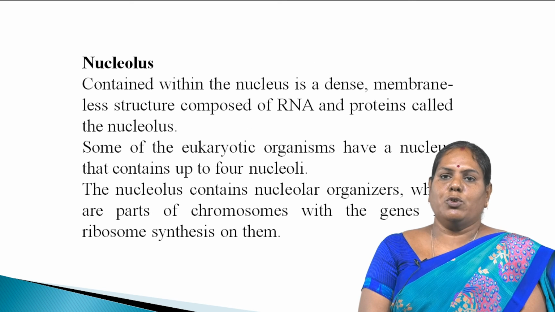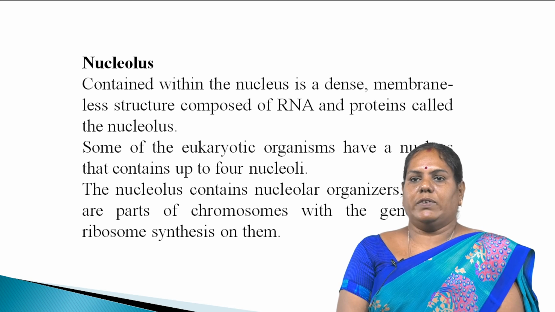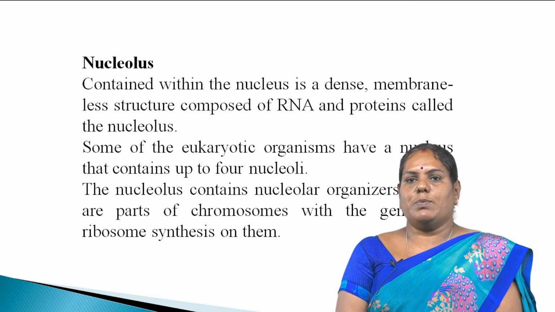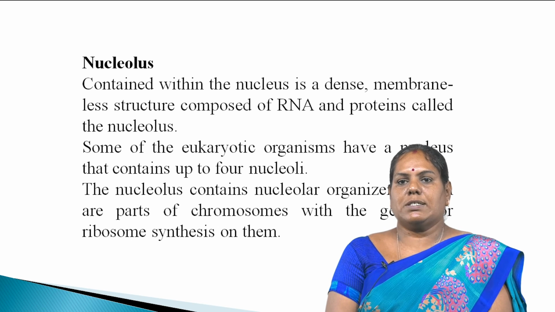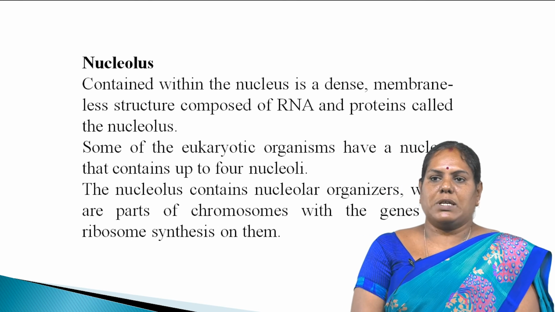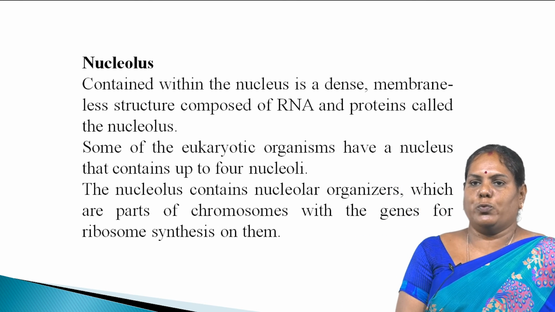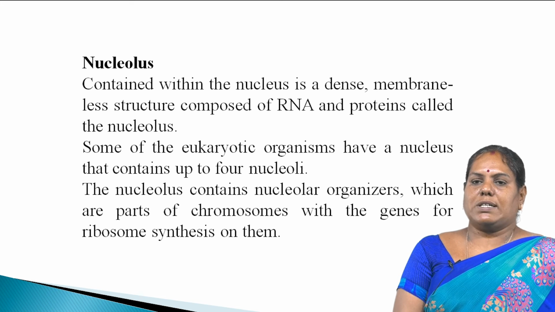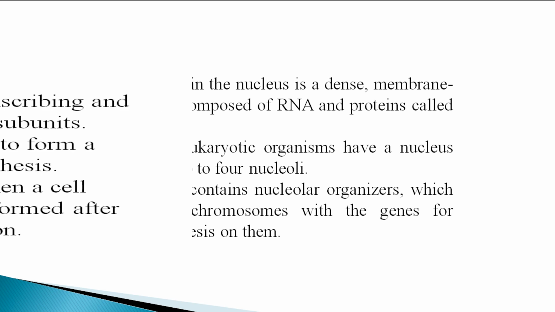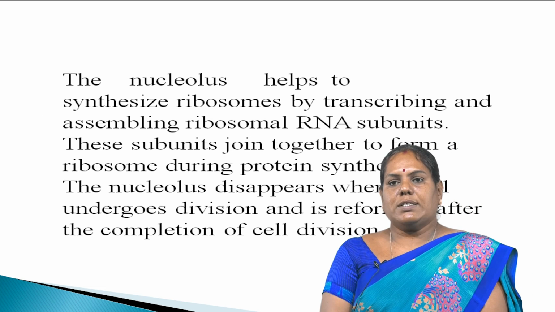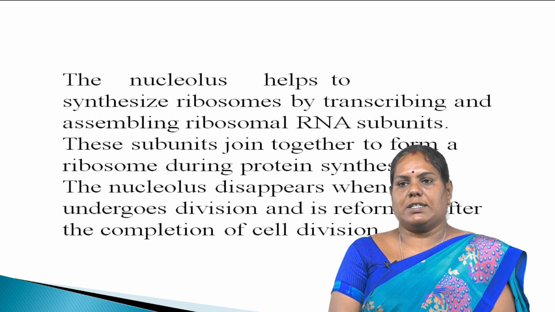The next one is the nucleolus. Contained within the nucleus, it is a dense membraneless structure composed of RNA and proteins called the nucleolus. Some eukaryotic organisms have a nucleus that contains up to 4 nucleoli. The nucleolus contains nucleolar organizers, which are parts of chromosomes with the genes for ribosome synthesis on them. The nucleolus helps to synthesize ribosomes by transcribing and assembling ribosomal RNA subunits.